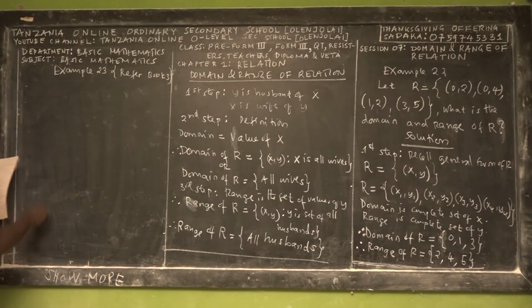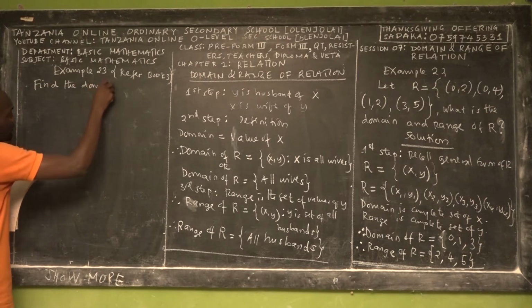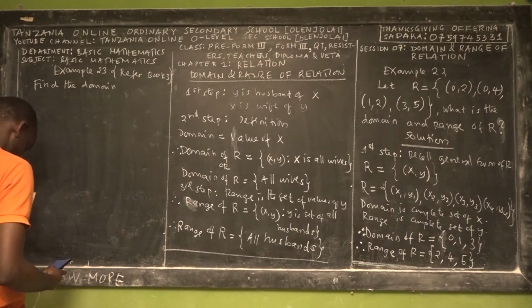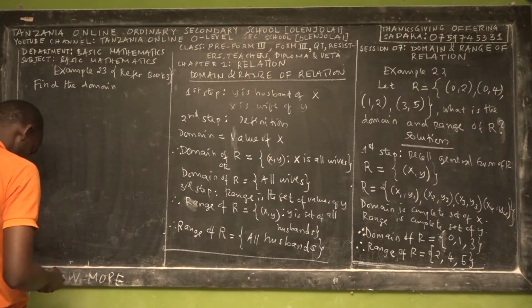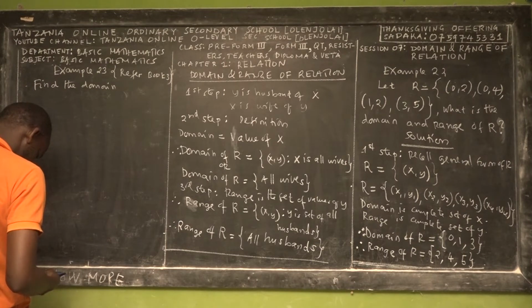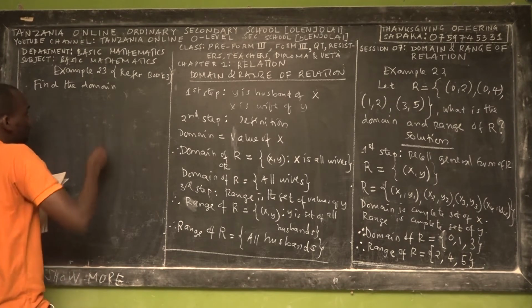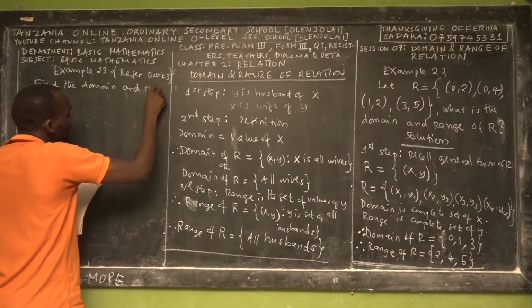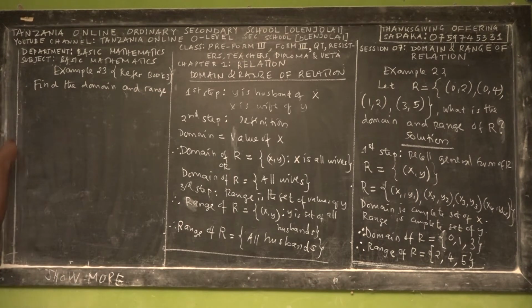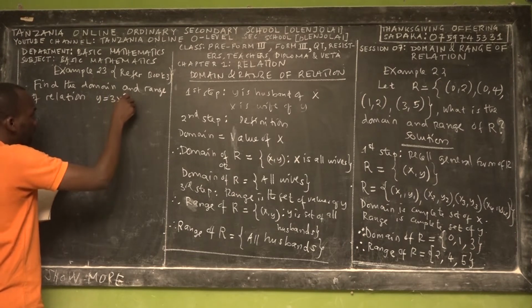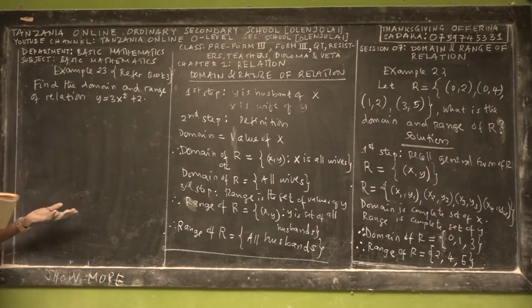Okay? So find the domain and range. The question asks you, find the domain and range of the relation y is equal to 3x squared plus 2. That's the question.